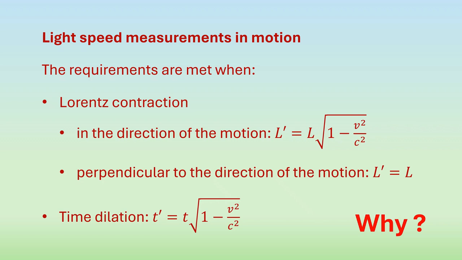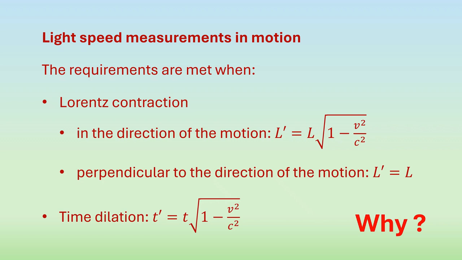The Lorentz contraction is as follows. L prime, that means the length of the moving object, equals L, that means the length of the same object at rest, times the square root of 1 minus v squared over c squared. This is only true in the direction of motion. In the directions perpendicular to the motion, there is no change.